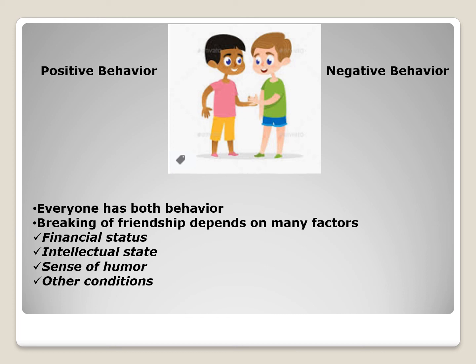It means positive behavior. Why? Because two friends are equal in all states, like financial status and thinking power, so they have a covalent bonding. Negative means 2% of the time. If some family condition or other factors are there, like financial status, intellectual status, sense of humor, they can shift to the negative behavior, like ionic behavior, and they can be parted from each other if you apply proper conditions.